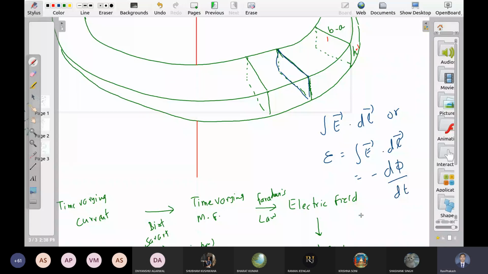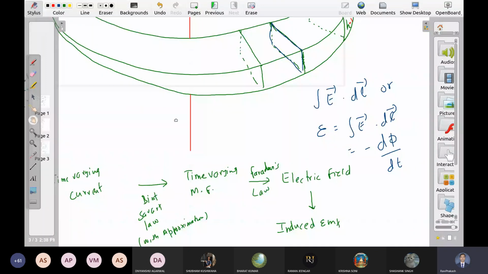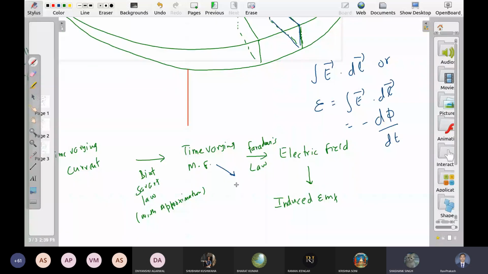So you can bypass this step. आपको इलेक्ट्रिक फील्ड निकालने की जरूरत नहीं है. Direct from magnetic field, you calculate flux change, and then you calculate induced EMF. Okay. So it's up to you whether you want to calculate E first and then EMF, or since you are already calculating magnetic field, you can directly calculate induced EMF.